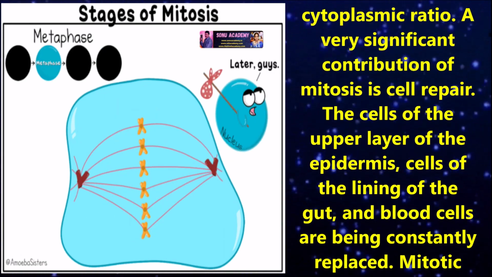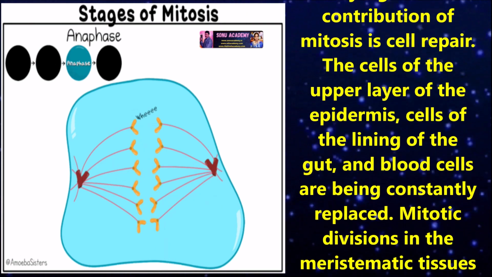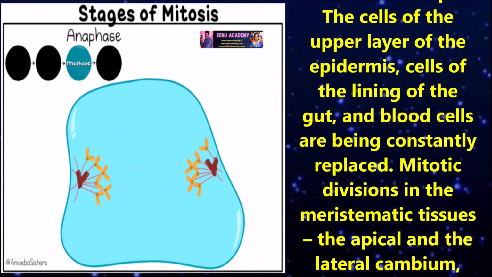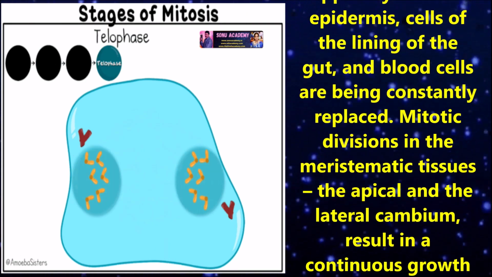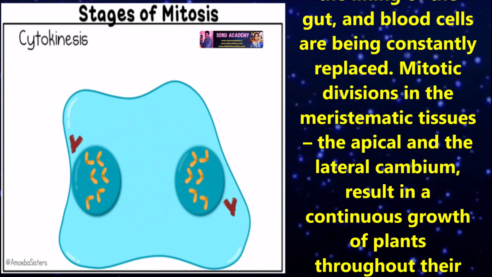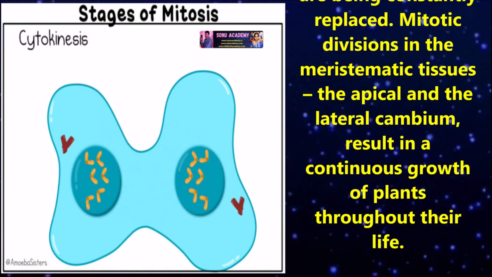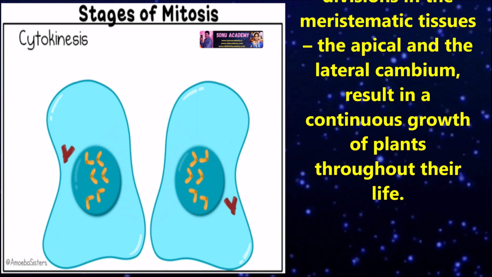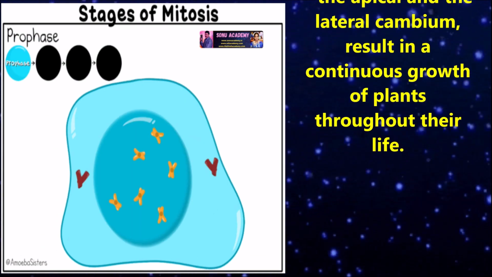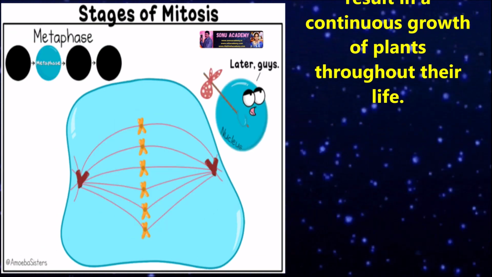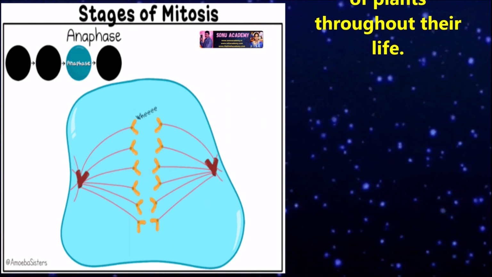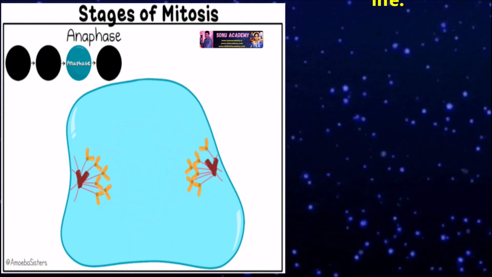A very significant contribution of mitosis is cell repair. The cells of the upper layer of epidermis, cells of the lining of the gut, and blood cells are being constantly replaced. Mitotic division in the meristematic tissue, the apical and the lateral cambium, results in the continuous growth of a plant throughout its life.